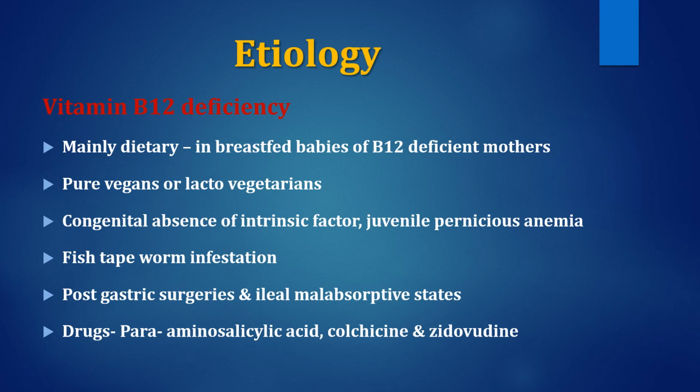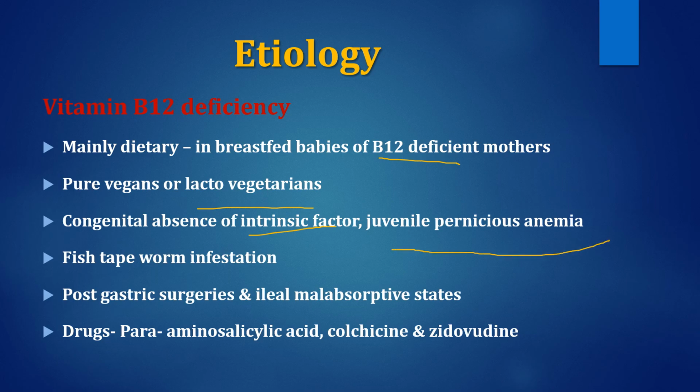Then B12 deficiency. If we talk about B12 deficiency, usually B12 is mainly present in animal sources. Breastfed babies of B12 deficient mothers may suffer B12 deficiency. Pure vegetarians or lacto-vegetarians who are not taking animal products, mainly meat or fish, may suffer B12 deficiency. Or congenital absence, which is rare, but if there is congenital absence of intrinsic factor, then there may be B12 deficiency, or juvenile pernicious anemia.